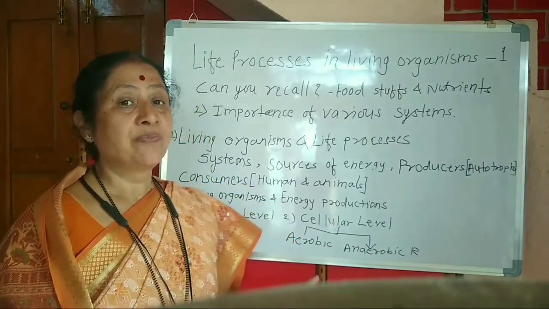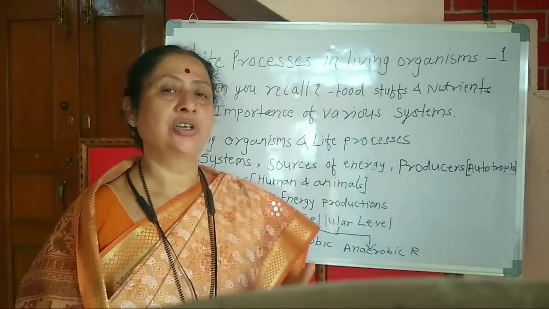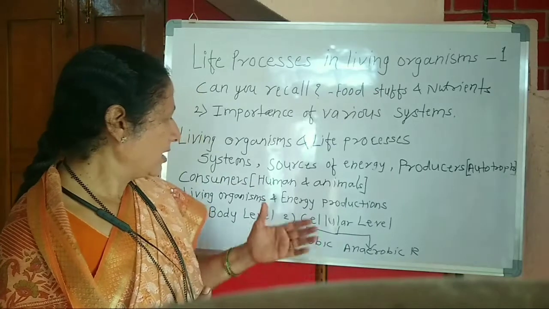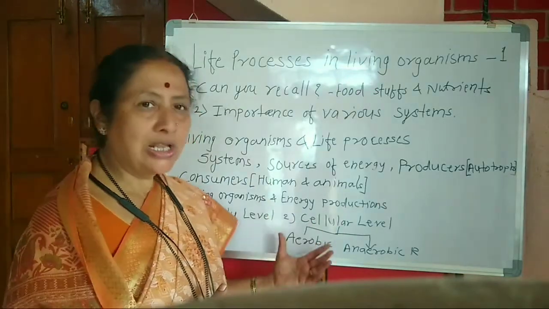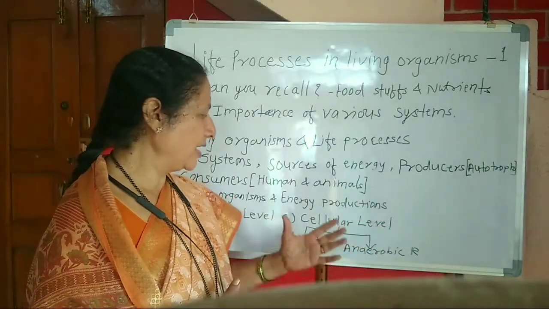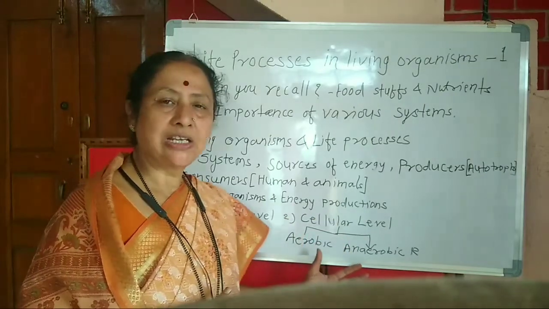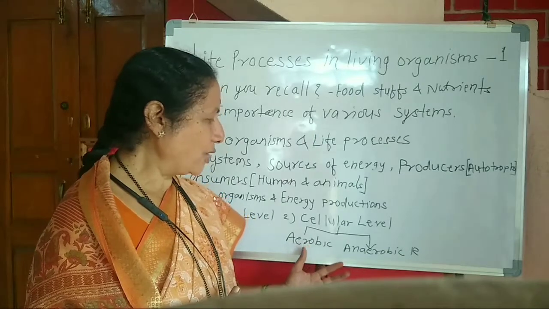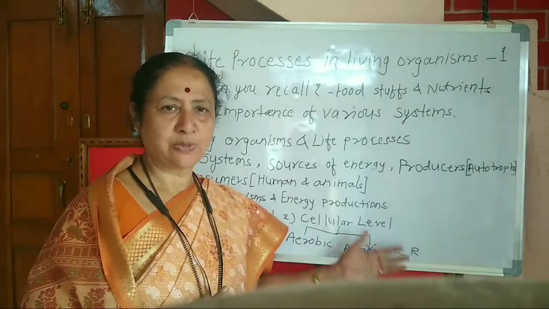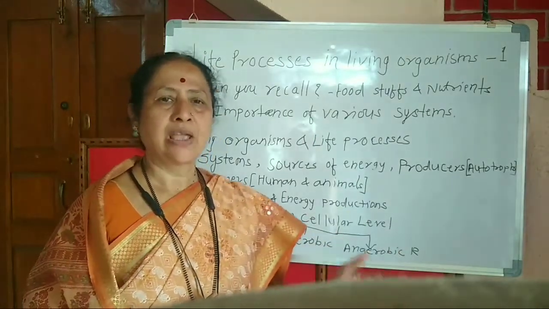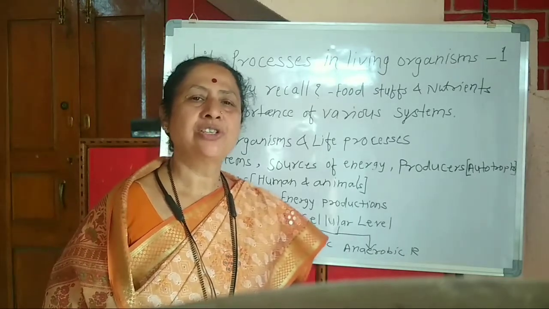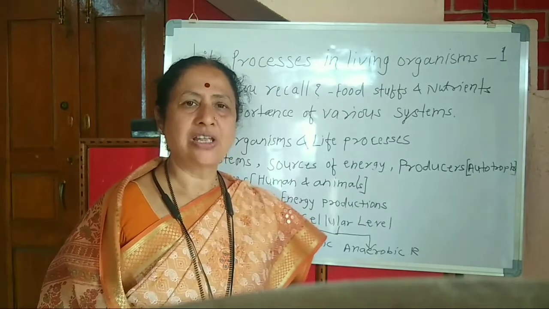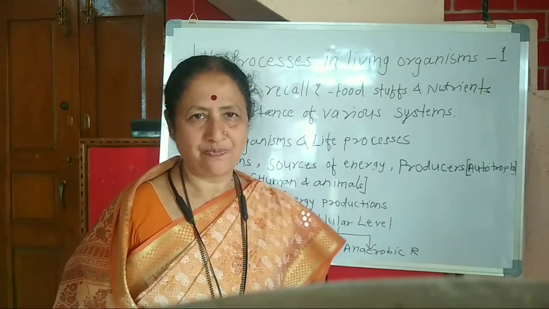So respiration is said to be the oxidation of food material, and so glucose is oxidized. Then there are two levels, body level and cellular level. The cellular level is divided into aerobic respiration and anaerobic respiration. Aerobic respiration again has two, that is glycolysis and the TCA cycle. Now let us study all these in detail.